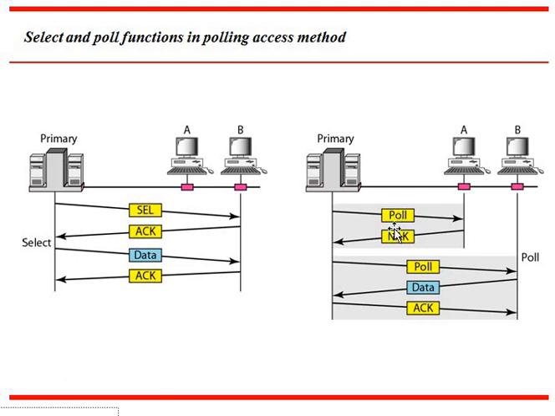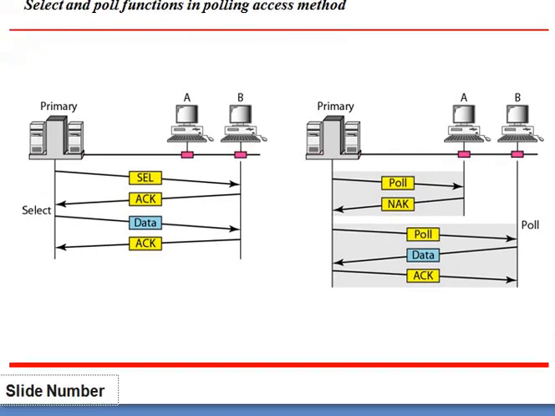In the second figure we can see two stations and one primary device. First it will poll. If there is no negative acknowledgement, again it will poll for station B. After the poll it will receive the data. After receiving the data from station B, the primary will send the acknowledgement to station B.